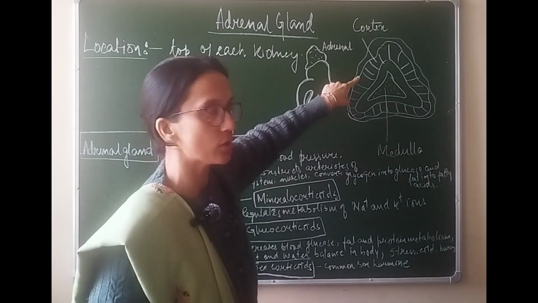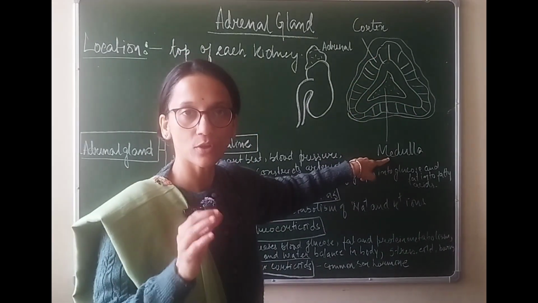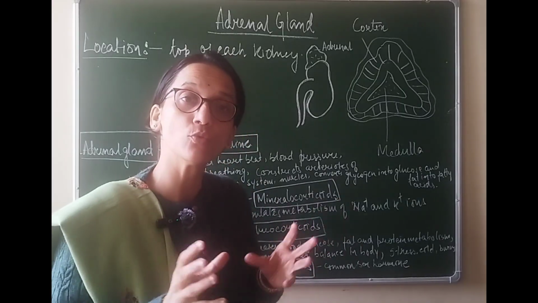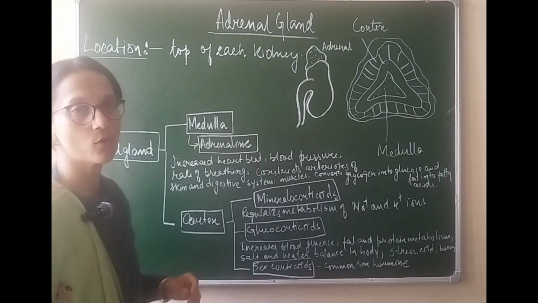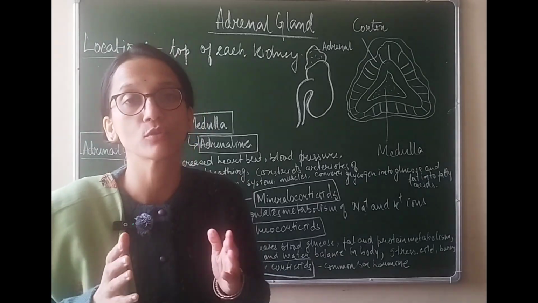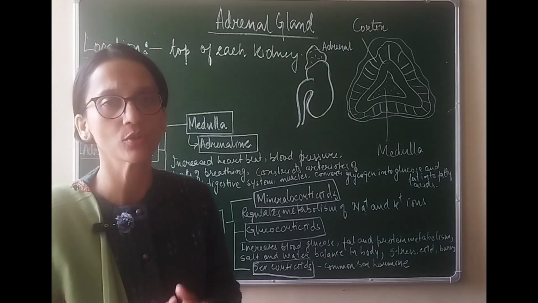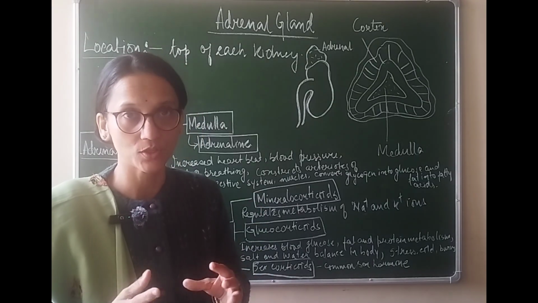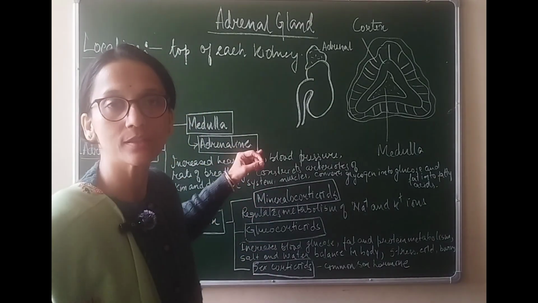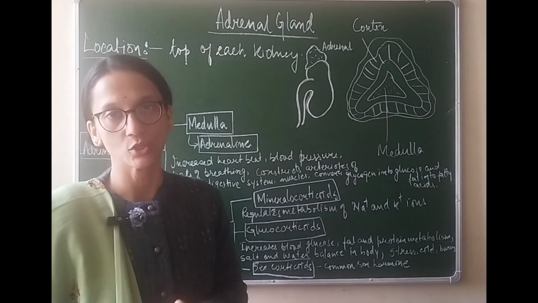The outer part is called the cortex and the inner part is called medulla. But surprisingly, these two parts produce different hormones. Like the medulla produces the hormone called adrenaline. This hormone is also known as the fight or flight hormone or stress hormone. जैसे हमने plants में abscisic acid को पढ़ा था as a stress hormone, similarly in our body this hormone helps us to overcome the condition of stress.